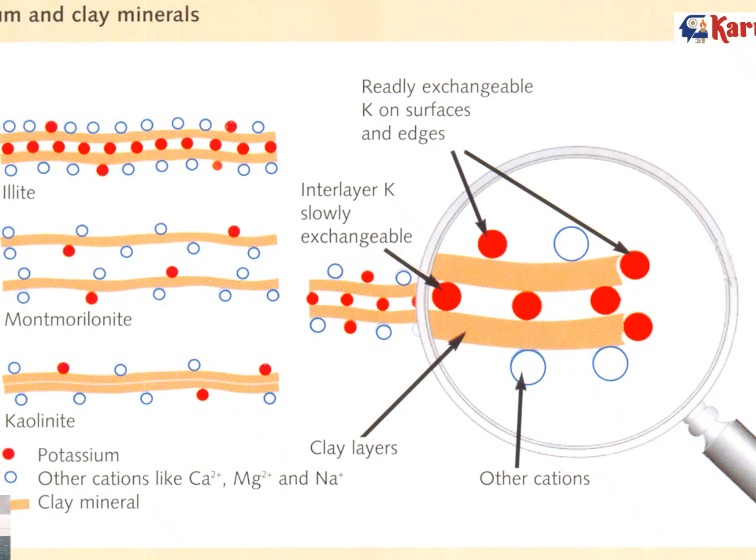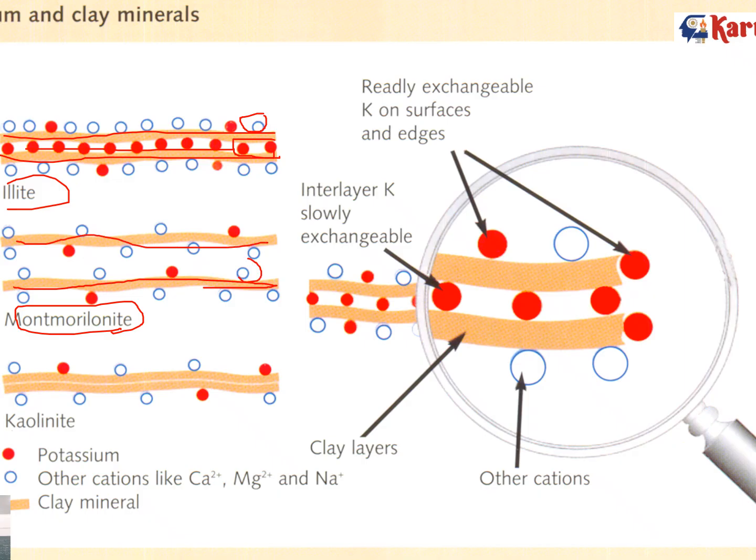Here, in the same example, illite is non-expanding, so the layers are very closely attached. This is the interlayer space, this is the outer space, where the minerals are locked up. But montmorillonite is an expanding type of clay mineral. When the layers expand, the minerals are very free, so they can come out anytime. But kaolinite is a non-expanding type of clay mineral where you cannot find any minerals locked in between the layers. They are always present on the surfaces of the clay sheets.